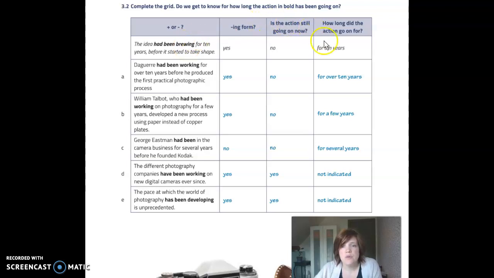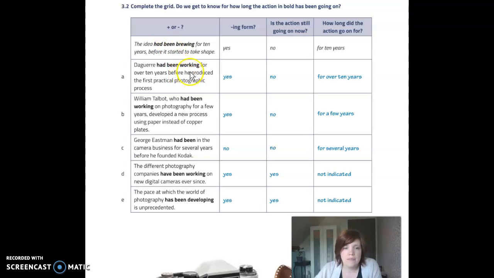That is because we focus on the duration of the activity. For 10 years, it's quite a long time for an activity to go on. When you focus on the duration of the activity, you need to use the continuous form. And in this case, the past perfect continuous, because you're talking about an action in the past that happened before another past action. Let's have a look at the second example.